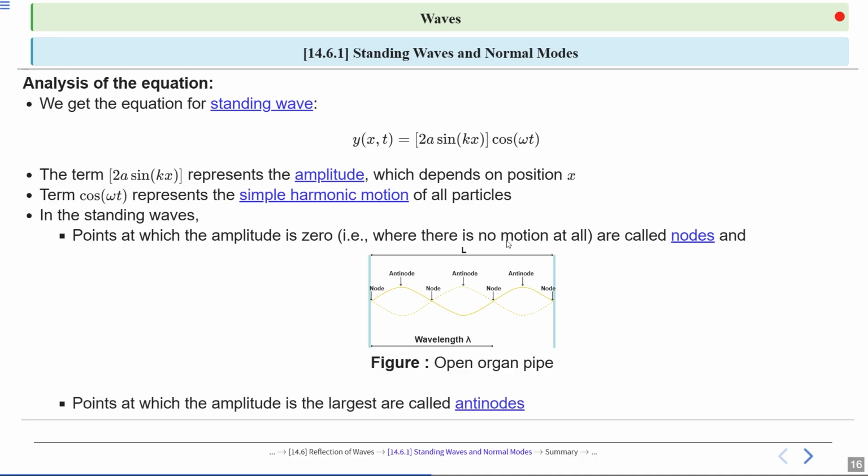So students, antinodes are points where the amplitude is maximum. They occur in standing waves. So here in the figure, open organ pipe, this one is the antinodes, maximum displacement. Nodes, 0 displacement. Antinodes, maximum displacement. Again nodes, 0 displacement. Antinodes, maximum displacement. Alright.